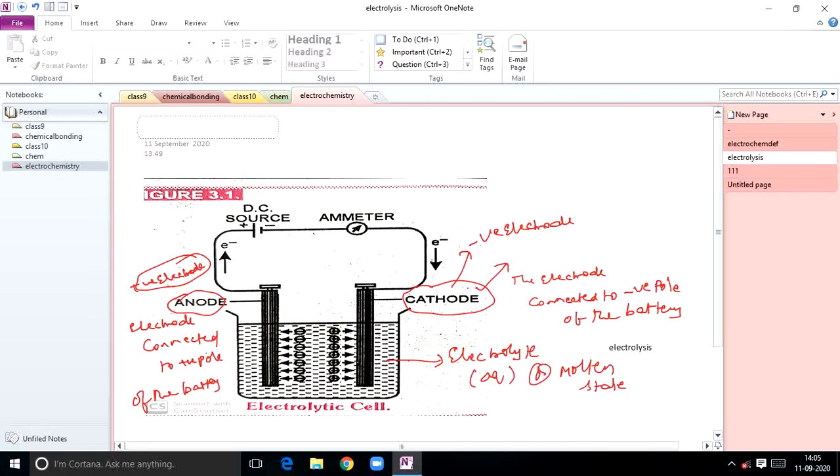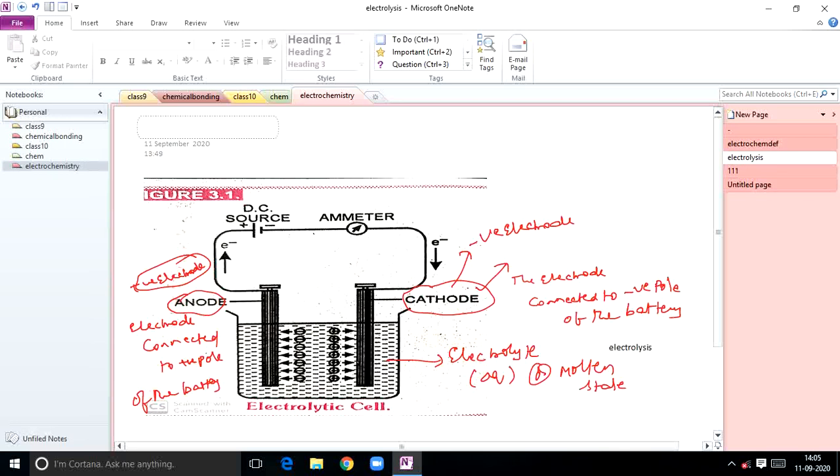So this is the representation of an electrolytic cell. You can see here an ammeter. An ammeter is an instrument used to indicate the flow of electric current in the circuit. This is the main theme involved in electrolysis. Sometimes there may be differences in the electrodes also. Inert electrodes are usually used in an electrolytic cell.